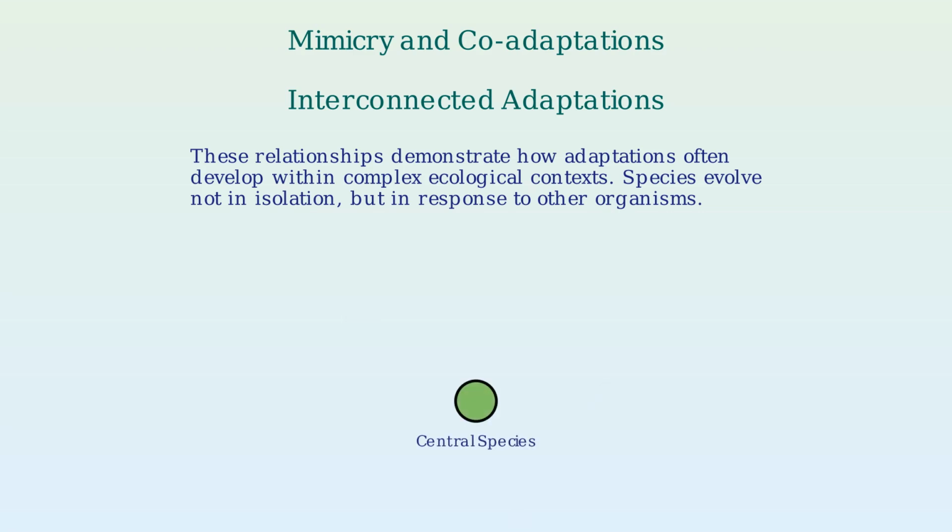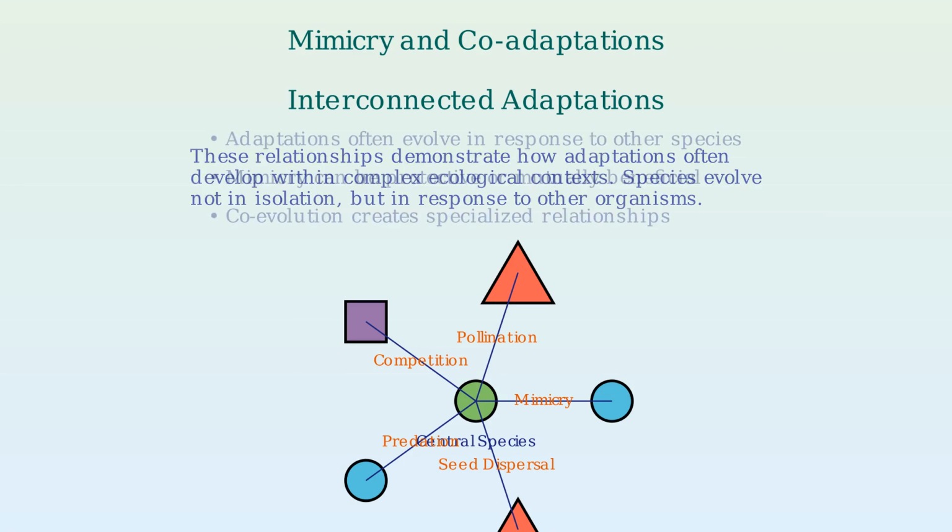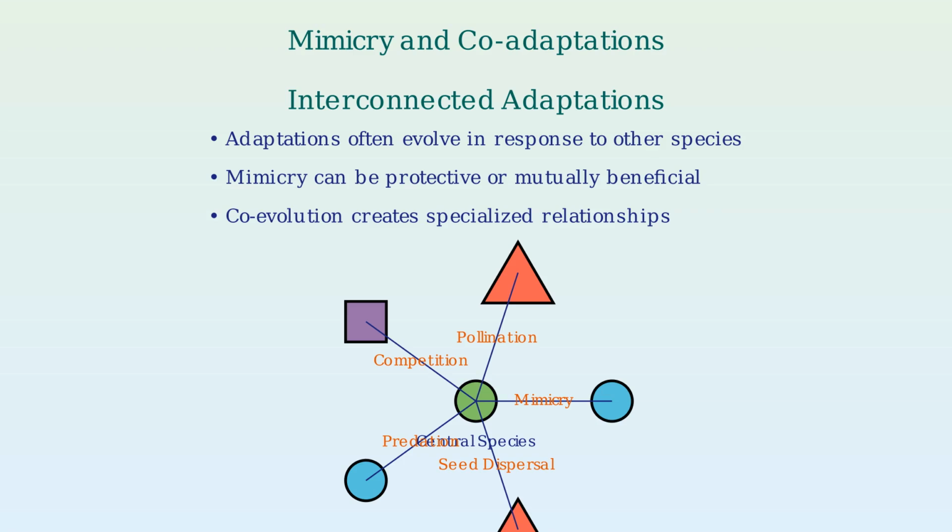A single species may be involved in multiple coevolutionary relationships simultaneously, forming a web of adaptations with different species in its community. To summarize, adaptations often evolve in response to other species. Mimicry can be protective or mutually beneficial, and coevolution creates increasingly specialized relationships between organisms.